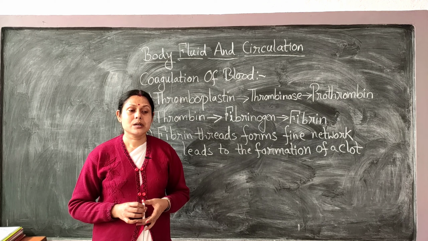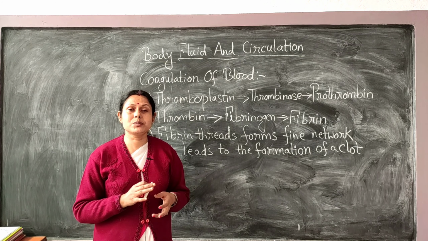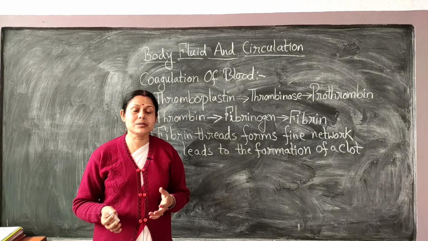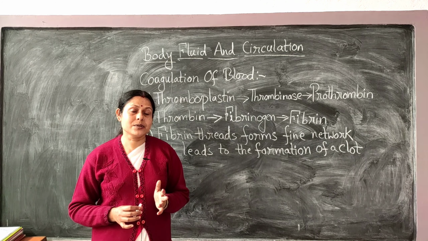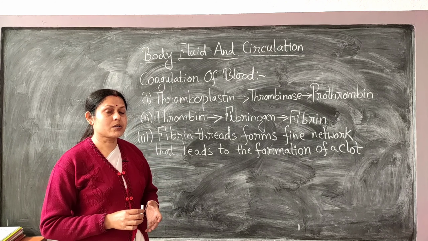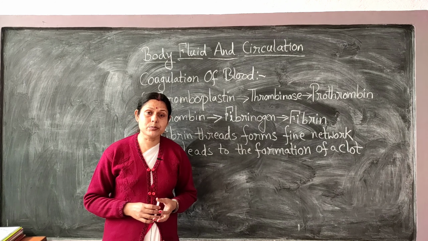That is the reaction between the antigen and antibody of the mother and the child if the mother is Rh negative and the baby is Rh positive.